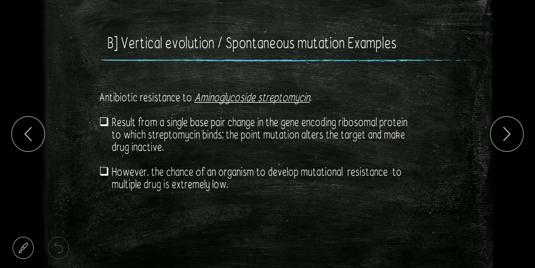Now second, we see vertical evolution or spontaneous mutation. Here the bacteria grow and multiply fast and can reach large numbers. Before multiplication, it needs to make two identical copies of DNA in its chromosome, one for each cell.